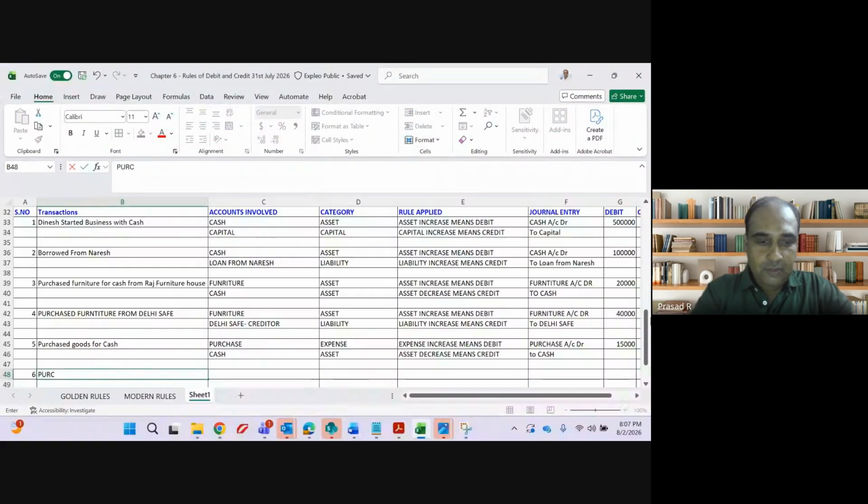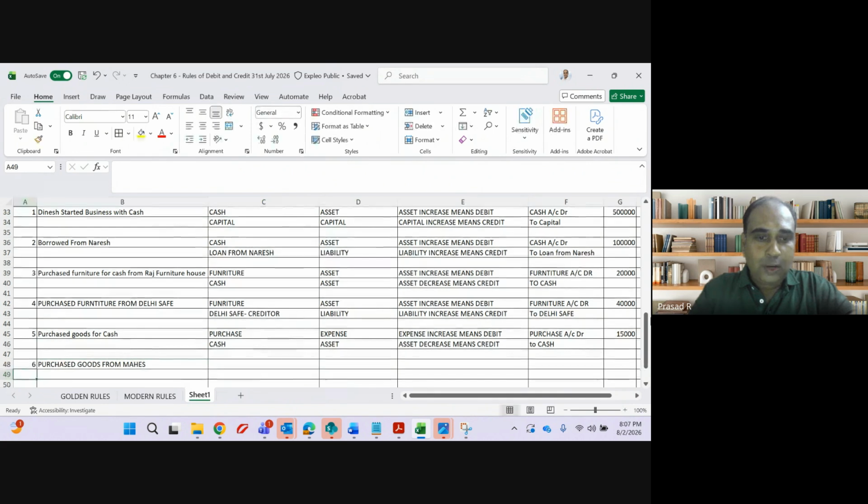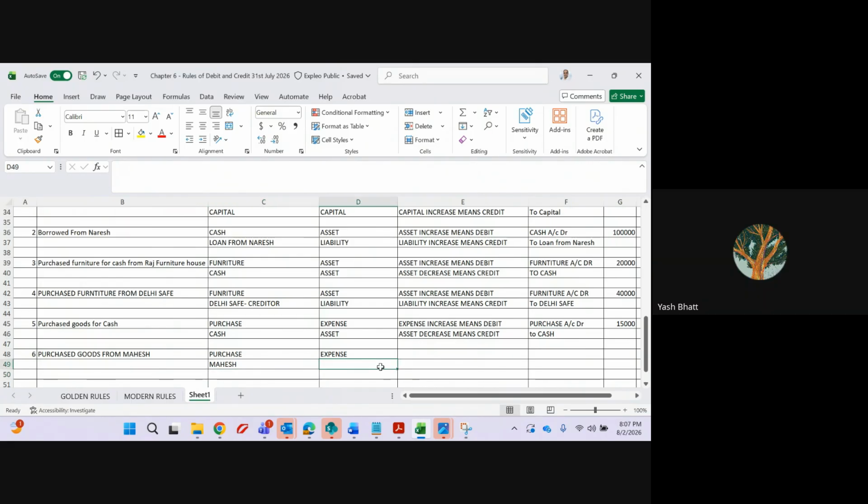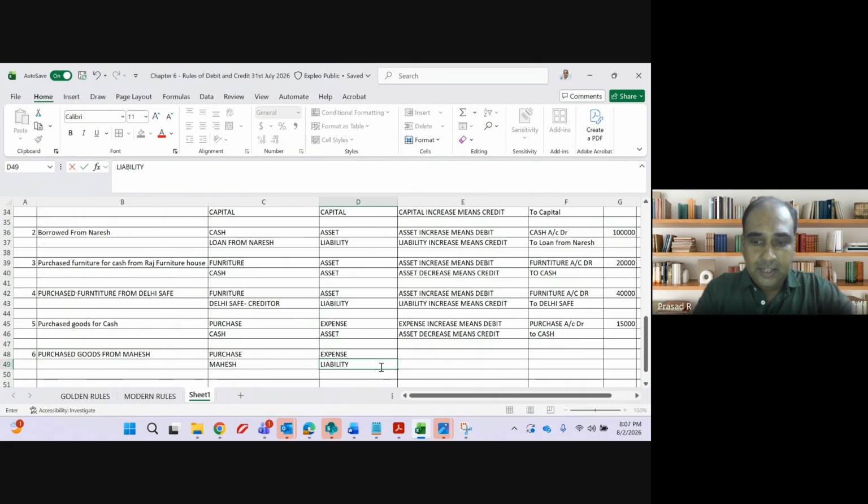So purchase goods from Mahesh. Two accounts are involved: purchase account, same, and another account is Mahesh account. Mahesh is what? My liability. He is also my creditor.